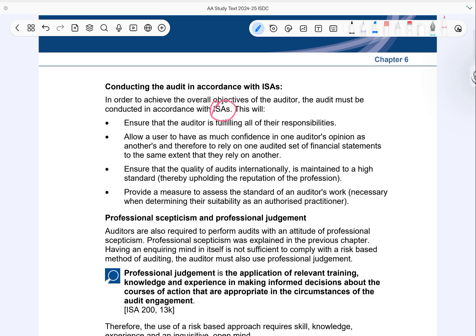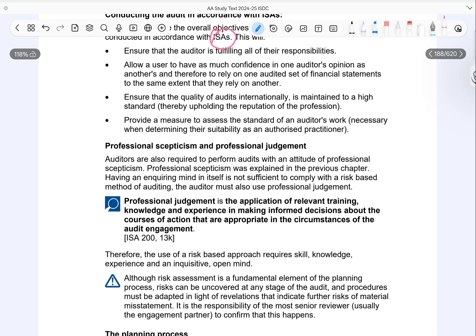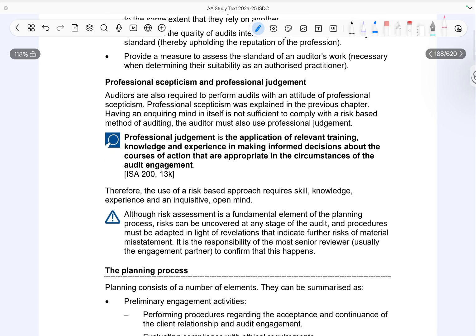Now auditors must also apply professional skepticism, which we have covered earlier. But just having a questioning mind is not enough. The auditors must also apply professional judgment. Professional judgment means using training, knowledge, and experience to make appropriate decisions during the audit. So, a risk based audit approach requires skills, experience, and an inquiring mindset.